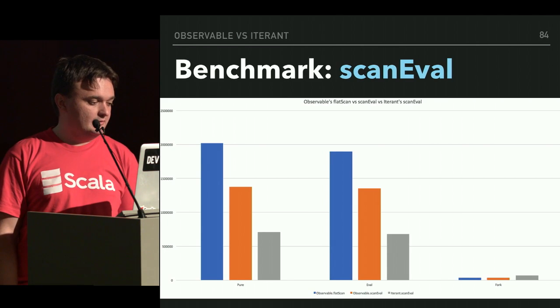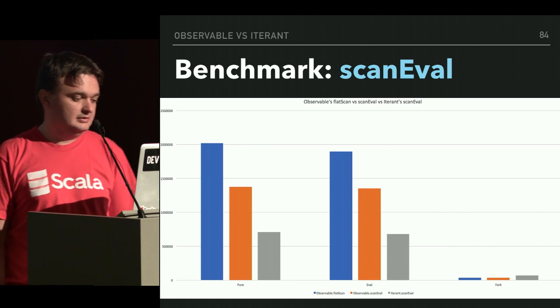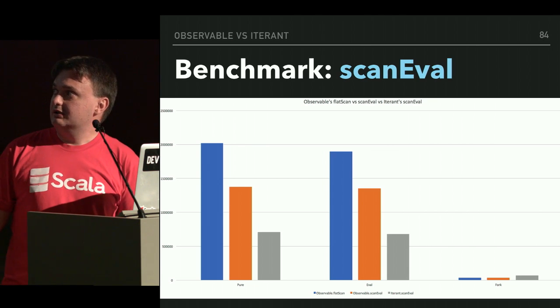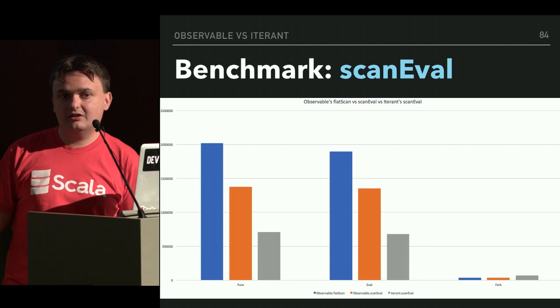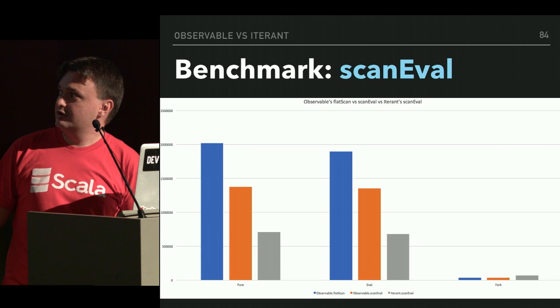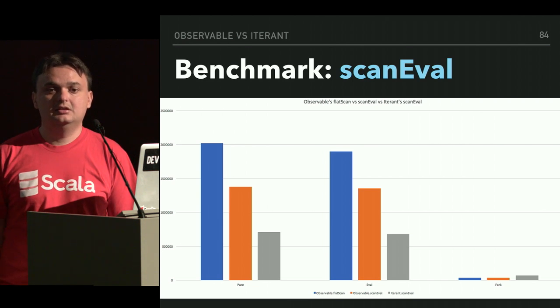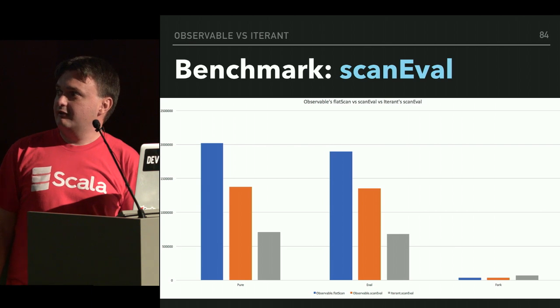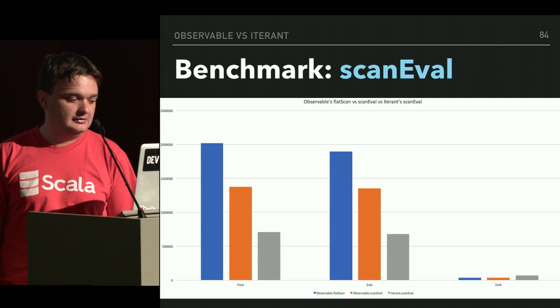But when doing a benchmark, observable is much better than iterant. The blue bar is observable flatScan that works just with observables. The orange bar is observable scanEval that works with Task, and the gray bar is iterant scanEval that works with Task again. So it can have 3 times the throughput if used right.